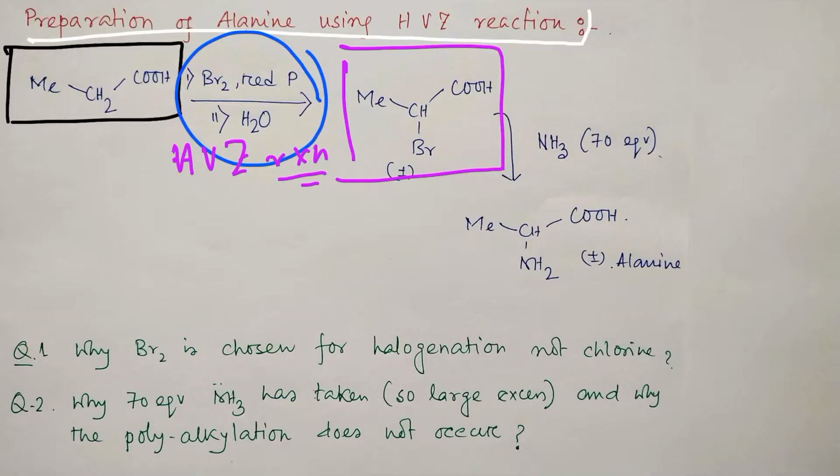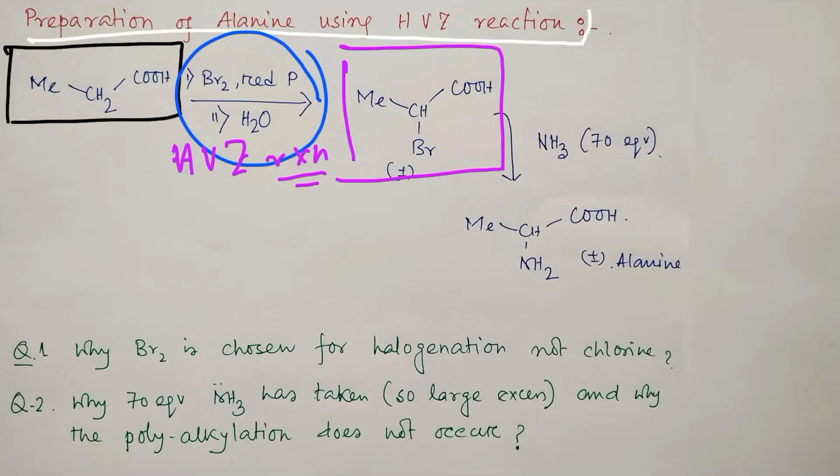And this reaction is the HVZ reaction, the Hell-Volhard-Zelinsky reaction. By the way, I have already uploaded lectures on the HVZ reaction. Please visit if you want to learn further. Now the question is, why have we chosen bromine first of all, not chlorine? Because, as I told, this compound is needed in a large amount, and the process must be economically viable as well as cheap.